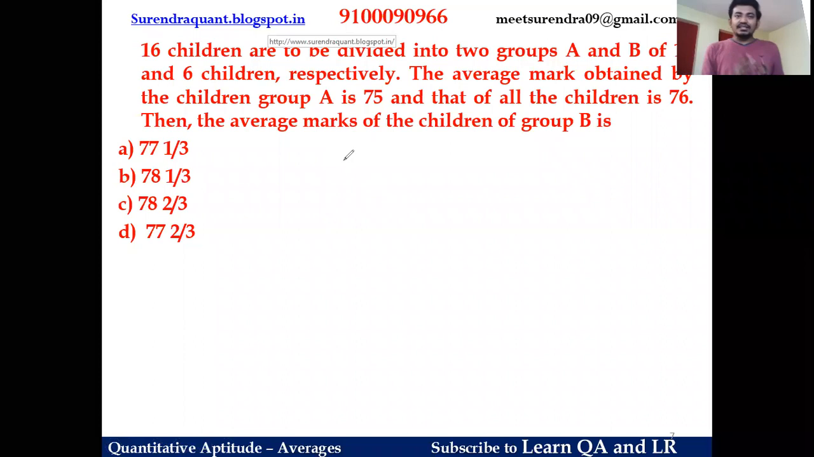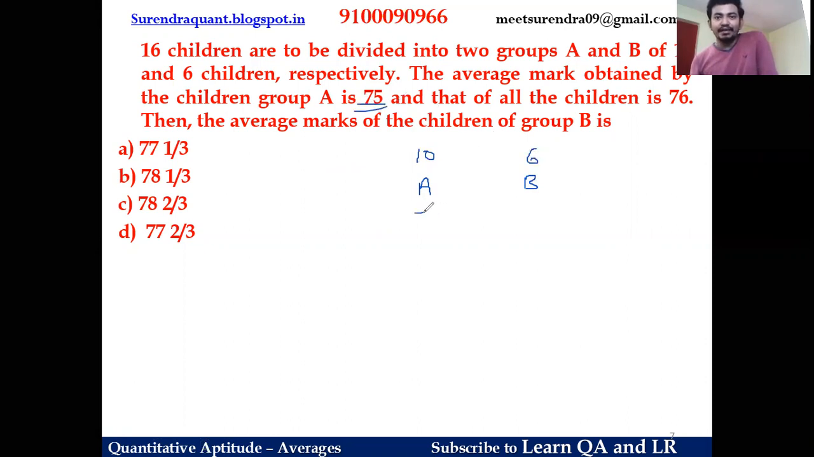16 children are to be divided into 2 groups A and B with 10 children and 6 children respectively. The average mark obtained by the children in group A is 75 and that of all the children is 76. The average marks of the children in group B is what? So let's say this is group A and this is group B. Group A has 10 students, group B has 6 students, and group A average is given as 75. Group B average we don't know, say x.